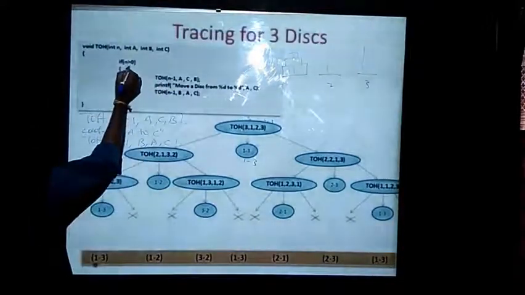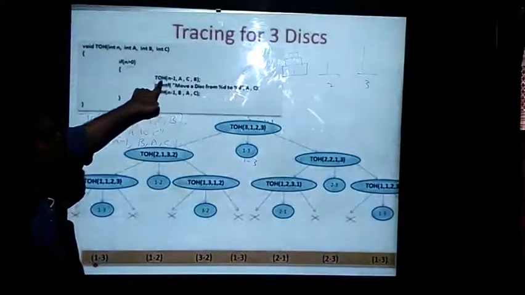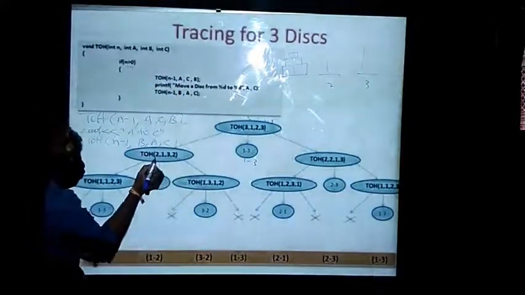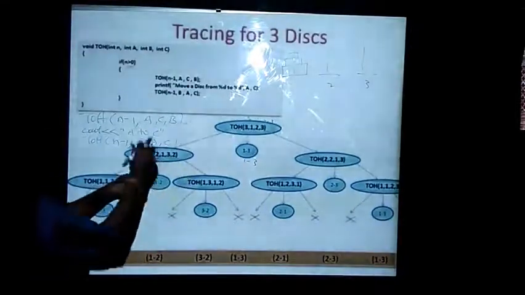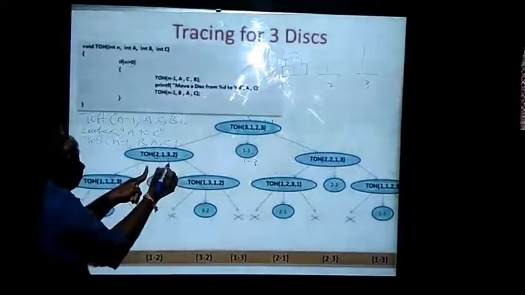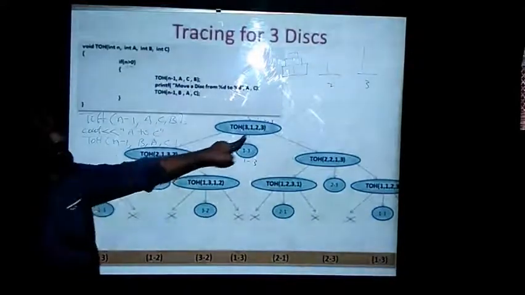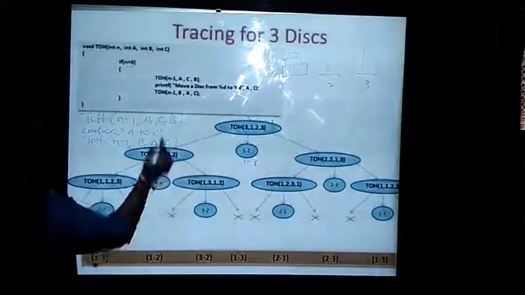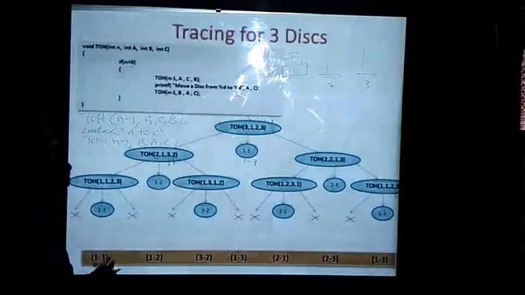See, 3 is greater than 0. Yes, it is true. Then I need to enter into this if condition, and again I need to execute this. That is Tower of Hanoi(n-1), that is 2. From 3 it became 2. Again I need to interchange the values of B and C. Here I am making C value, here I am making B value. That is 1, 2, 3 is there, the tower values, but here I am making it as 1, 3, 2. 3 is C and 2 is your B. I hope it is clear.